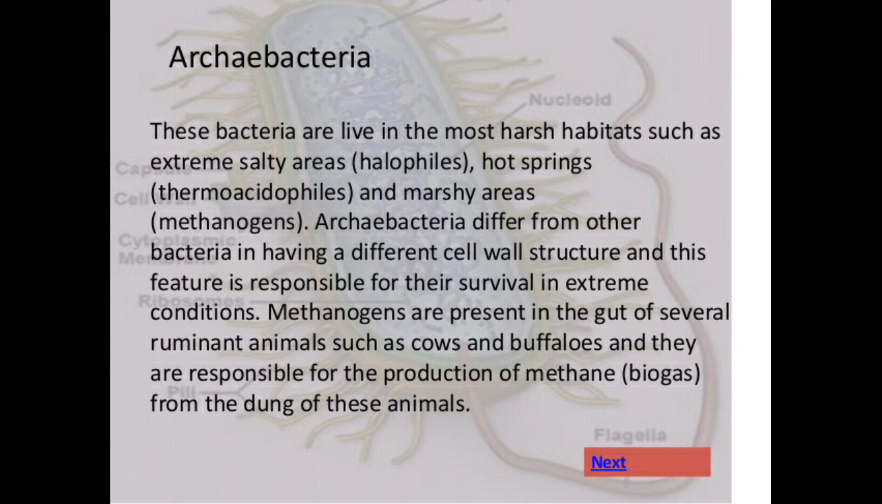Methanogens are present in the gut of several ruminant animals such as cows and buffaloes, and they are responsible for the production of methane, that is biogas, from the dung of these animals.